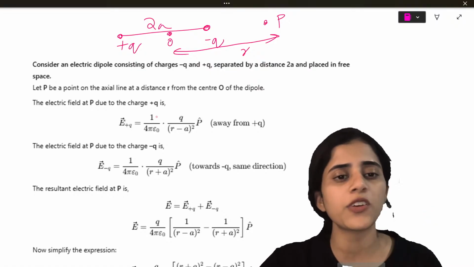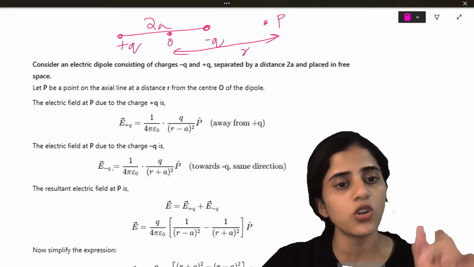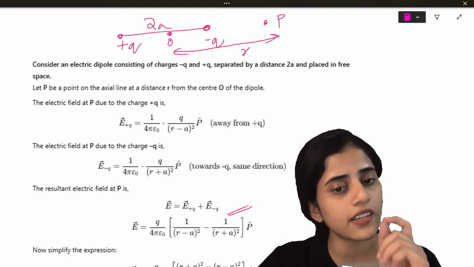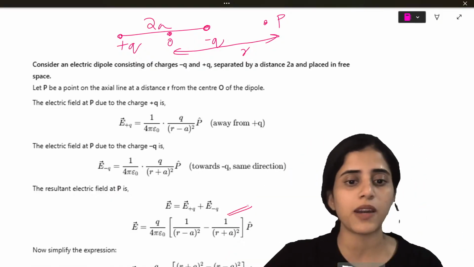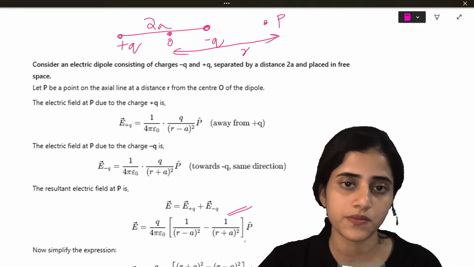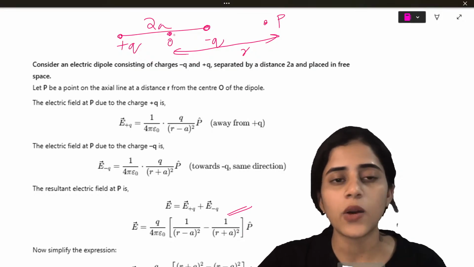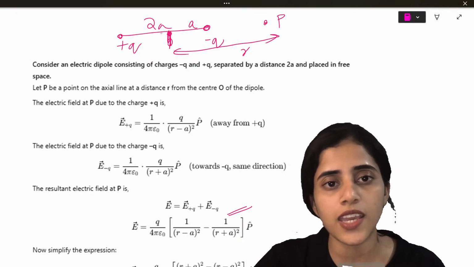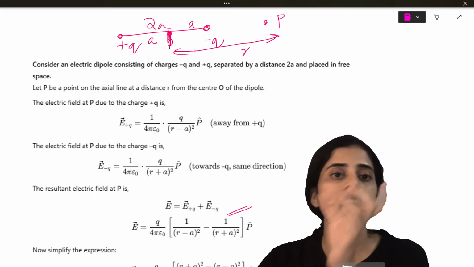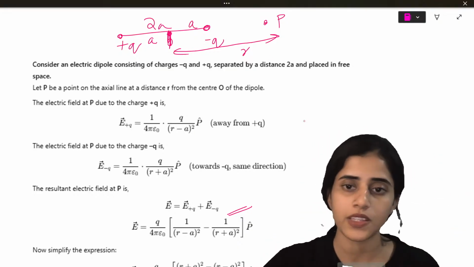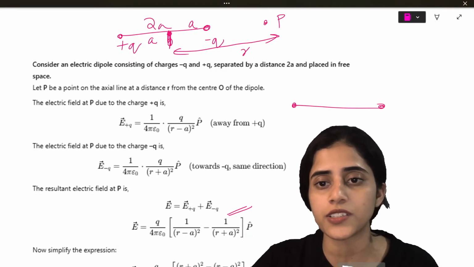Now what will you do? You will just find out the electric field at plus q, electric field at minus q, and add them: E plus q plus E minus q. And how will you take the distance? This much is a, this is also a, so it's going to be r minus a and r plus a. You understand that? That is very important.